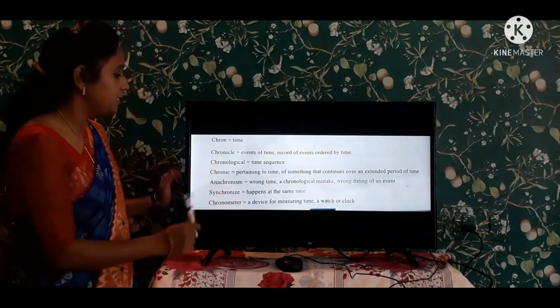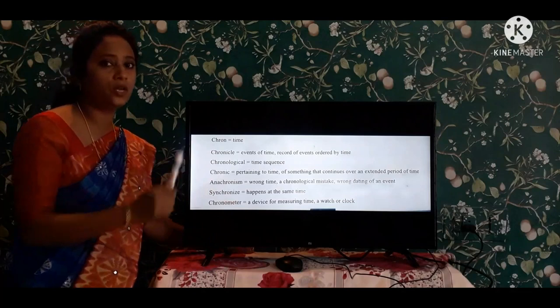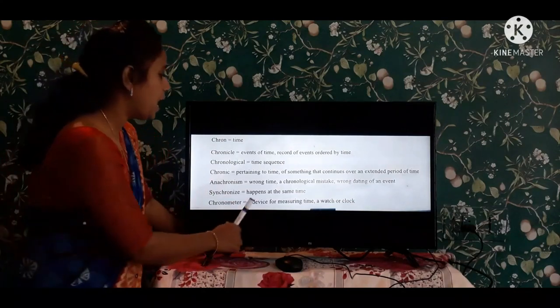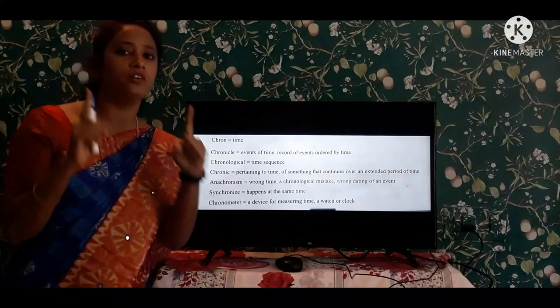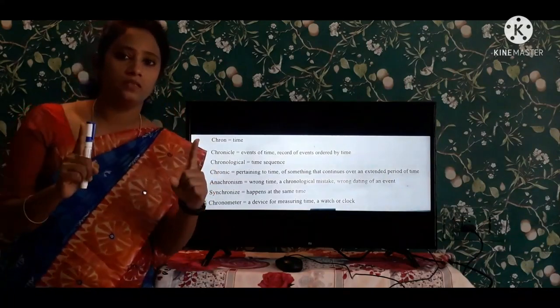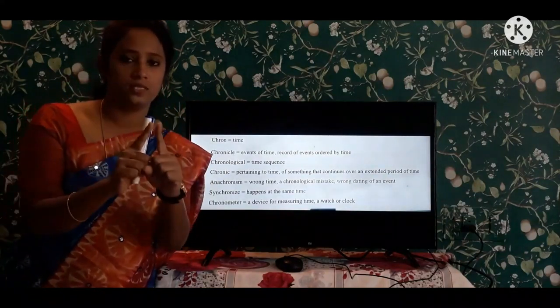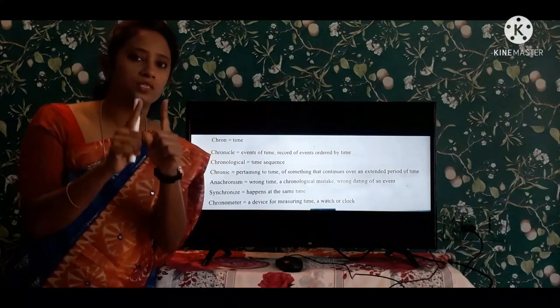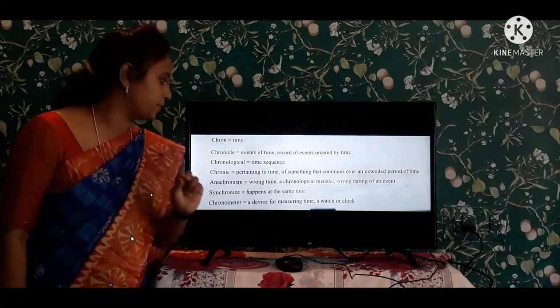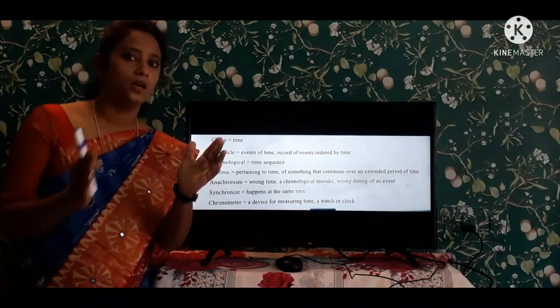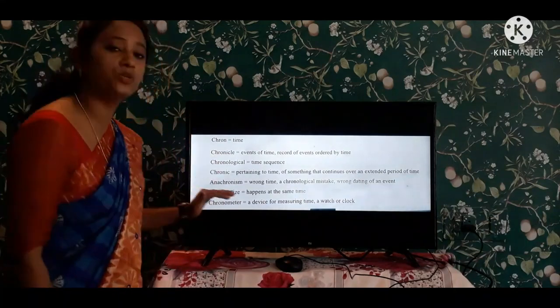Anachronism. See here, synchronize: it happens at the same time. Two works, two events come at once. Two events coming at once is known as synchronize. రెండు పనులు ఒకటేసారి జరగడం, ఏదైనా కానీ ఒకటేసారి రెండు పనులు జరగడం, దాన్ని సింక్రొనైజ్.